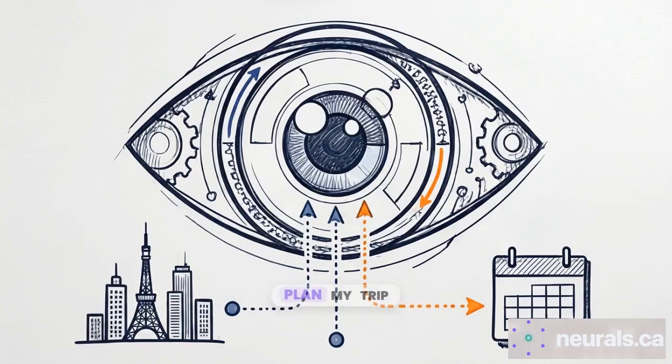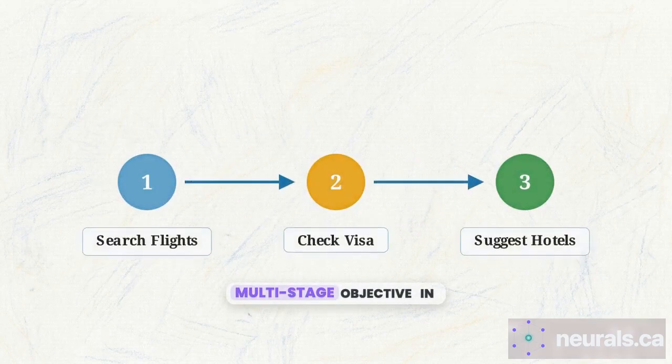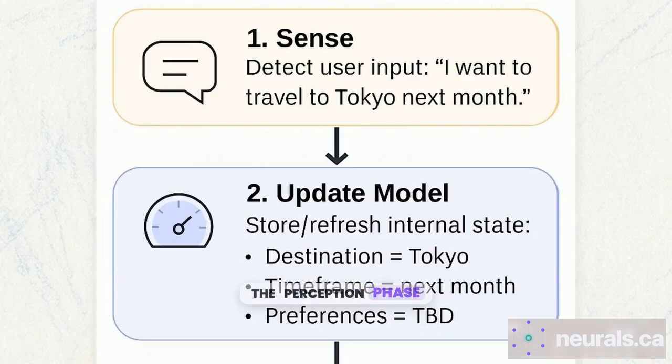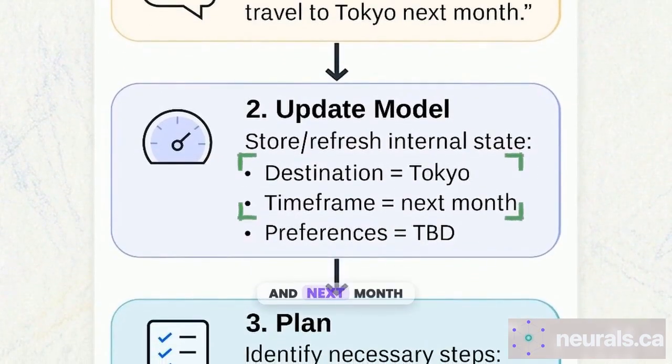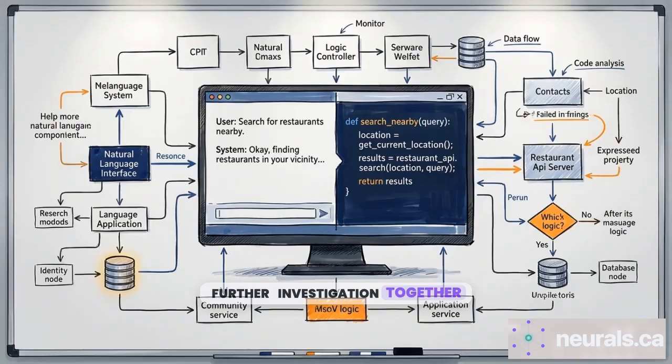Consider the prompt, "Plan my trip to Tokyo next month." To a traditional program, it's just a text string. To an agent, it's a multi-stage objective. In the perception phase, the agent extracts context to build an internal representation of the world. It identifies Tokyo and next month. Moving to reasoning, it determines why this data matters, flagging missing variables like preferences for further investigation. Together, these two phases transform ambiguous human language into a structured model that the machine can use to make decisions.